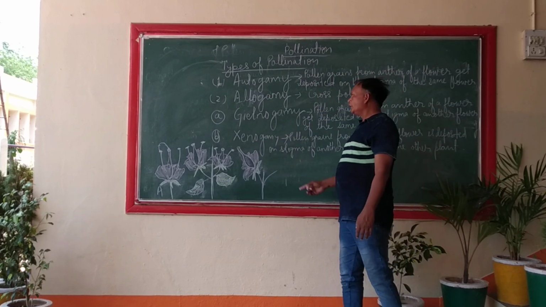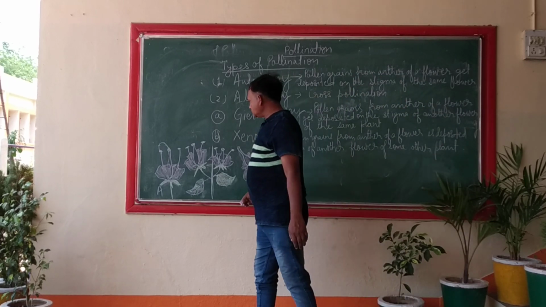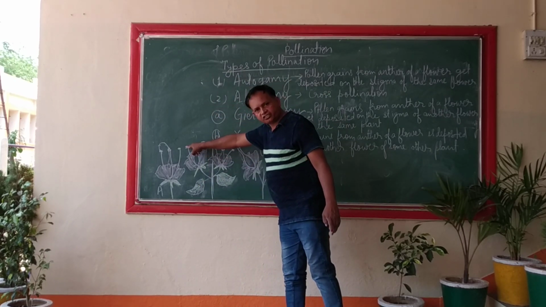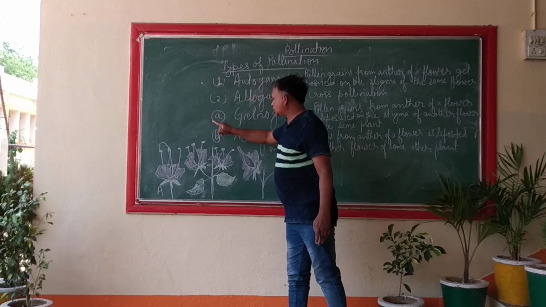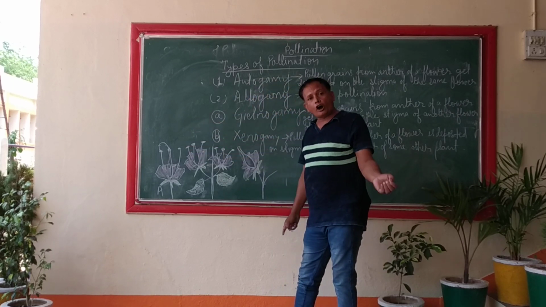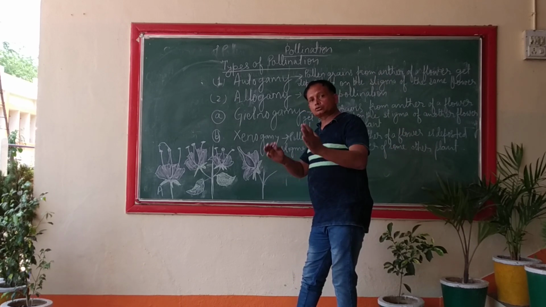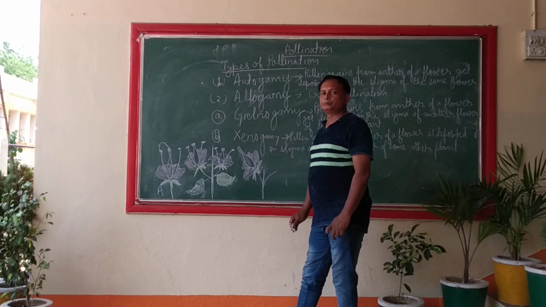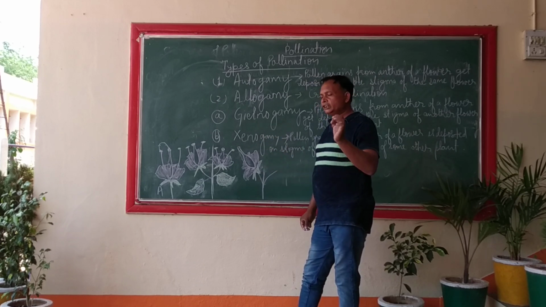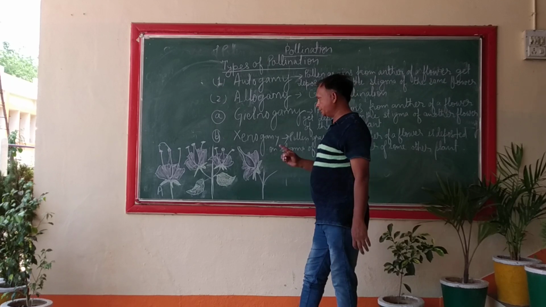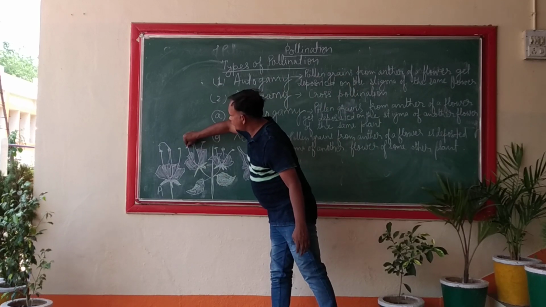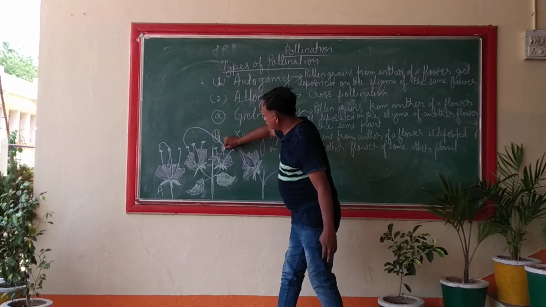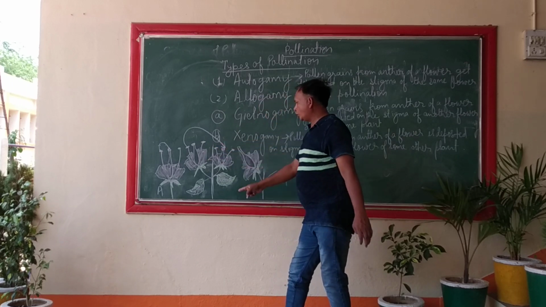Geitonogamy means when the pollen grain from the anther of a flower gets deposited on the stigma of another flower of the same plant. That is to say, when pollination is done between the neighboring flowers of the same plant, such pollination is called geitonogamy. I repeat it again: when pollen grains from the anther of a flower get deposited on the stigma of another flower of the same plant.